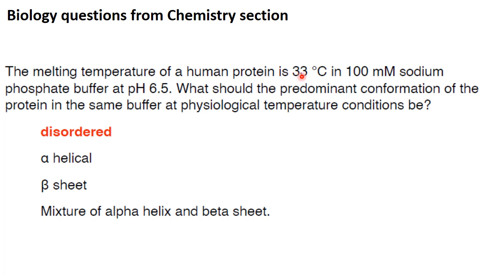So for this particular protein, it is 33 degrees Celsius in 100 millimolar buffer at pH 6.5. This means that at temperatures below 33 degrees, the protein will be mostly in the folded form, whereas at temperatures above 33 degrees, it will remain in the unfolded condition. Here they have asked what will happen at 37 degrees Celsius. So at 37 degrees Celsius, the protein will be disordered. It will not be alpha helical, beta sheet, or a mix of alpha helix and beta sheet. It will be disordered.